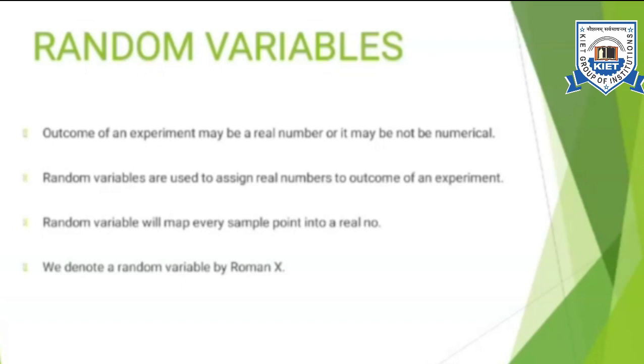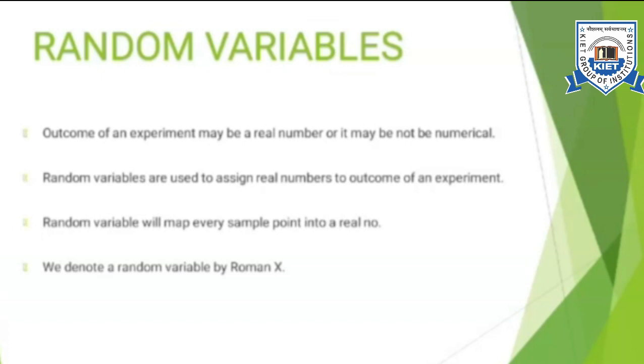Now if I consider the outcome of any experiment, it can be in the form of a real number, or it cannot; it is not necessary that the outcome will be a real number only. For example, if I roll a dice, the outcome will be a real number from 1 to 6, but if I toss a coin, the outcome will be a head or a tail. So in this case, the outcome is not a real number. When I wish to analyze these experiments from a mathematical point of view, it creates a difficulty because the results are not in the form of real numbers.